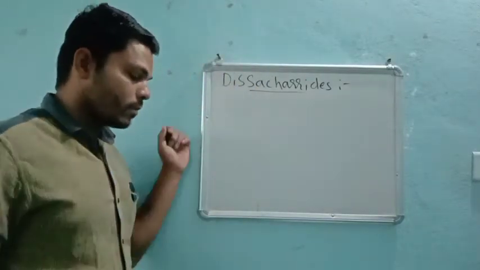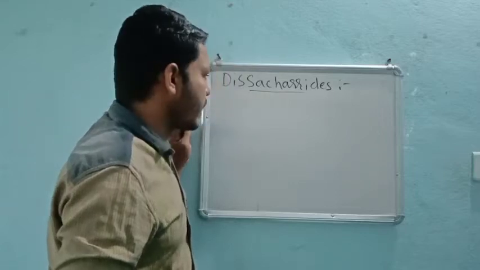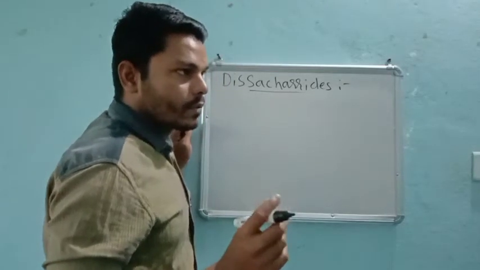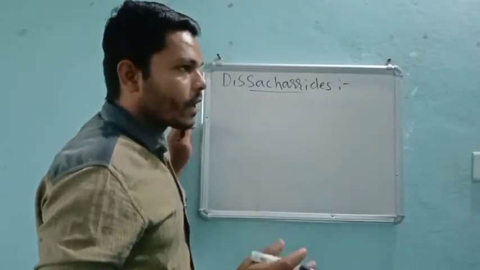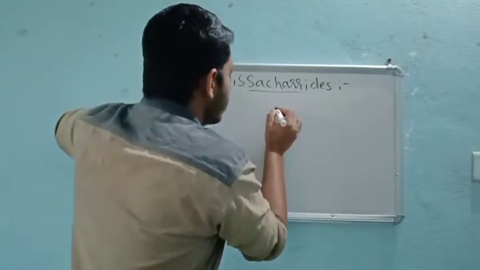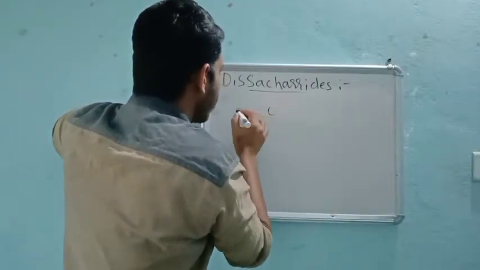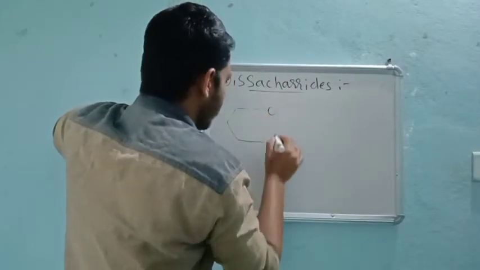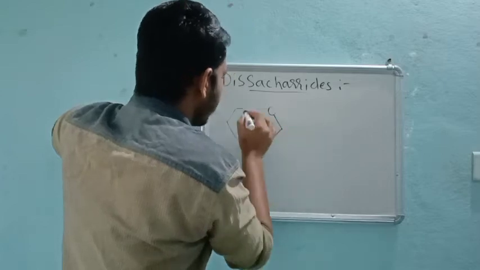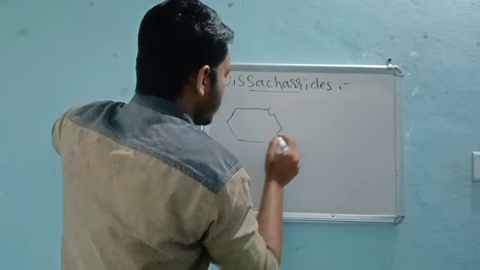The two monosaccharides are joined together by an oxide linkage. So these monosaccharides in our compound always join together. I will just show you the simple Haworth structure, and then I will explain how these structures are produced, right?